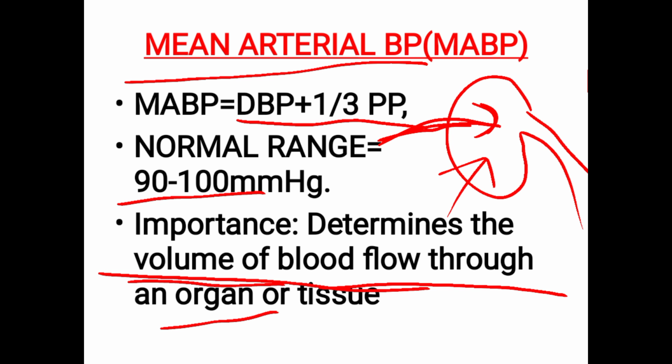So, definitions and normals. If the question is define BP and write the normals, you have to write the definition and normal of BP, the systolic BP normal, diastolic BP normal, then pulse pressure, then mean arterial pressure. Understood?